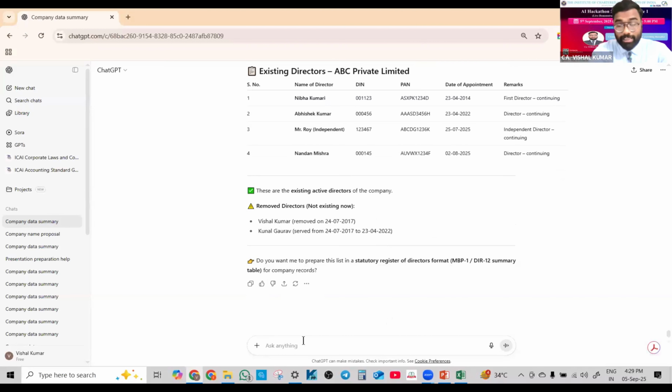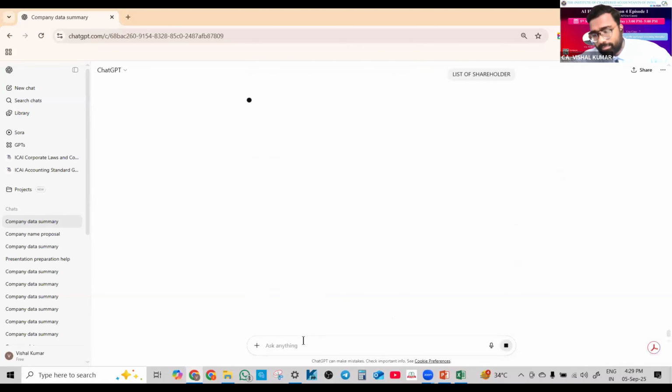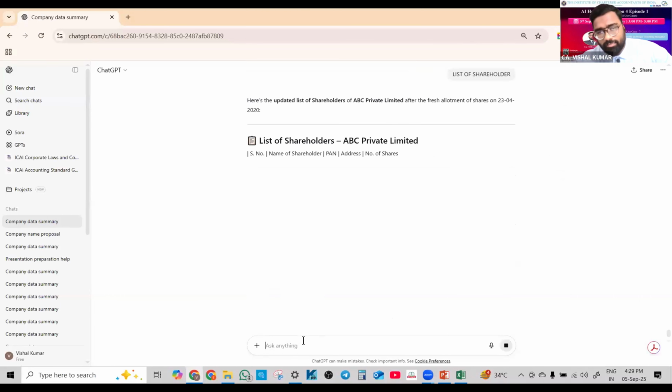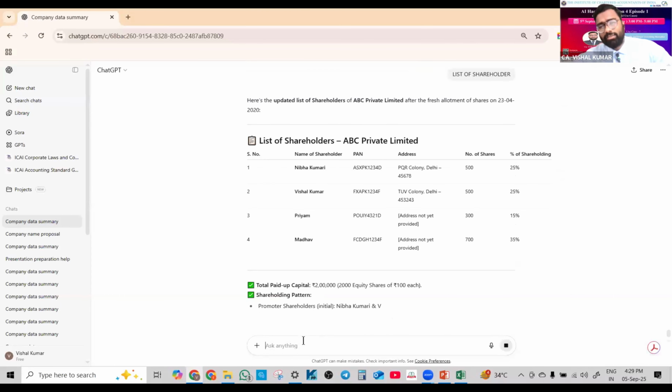If you want to know who the shareholders are, I just write "list of shareholders." I don't need to provide the name of a company, nothing, just list of shareholders. It will provide the list of shareholders with their respective percentage, their address, their PAN number, everything. Now I want to know the director-cum-shareholder, and it will provide that data also.